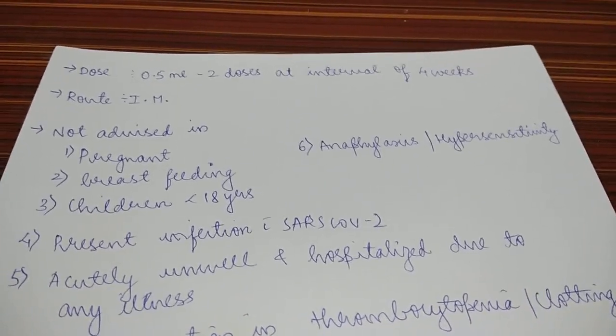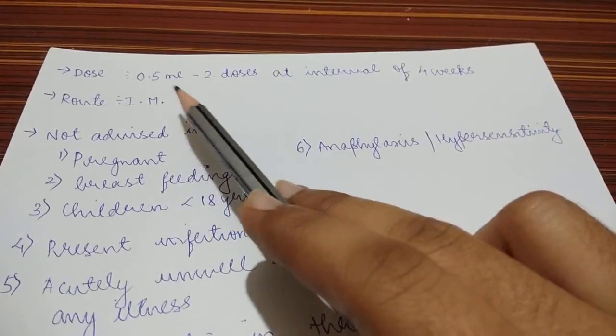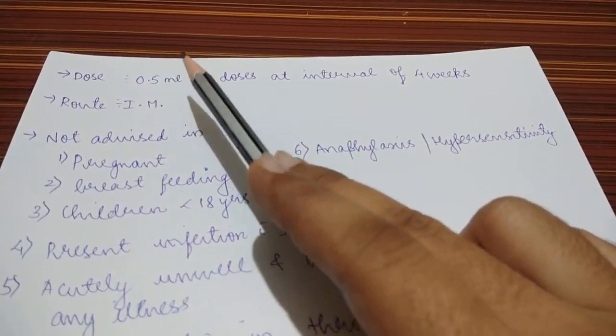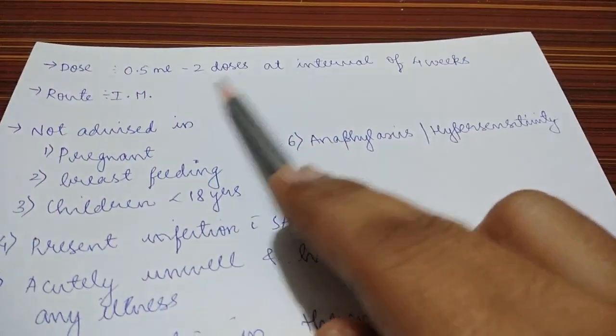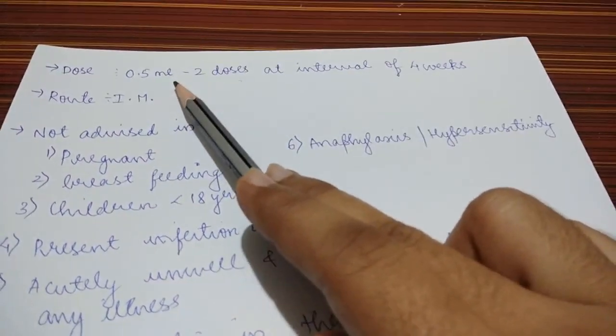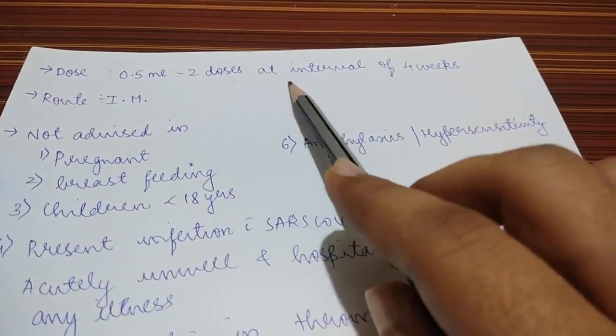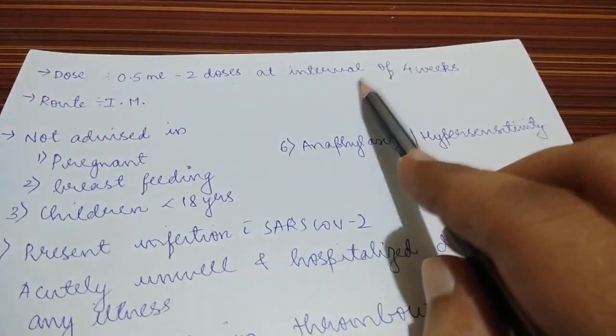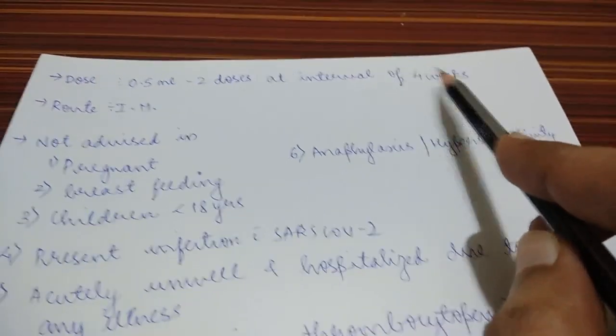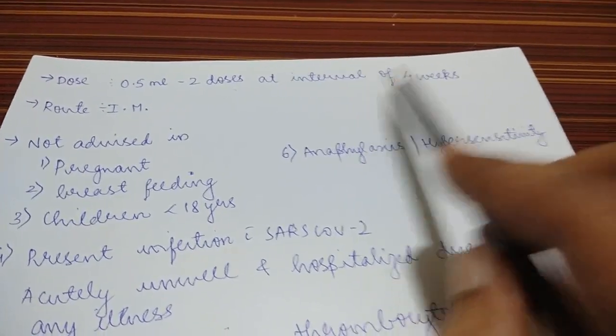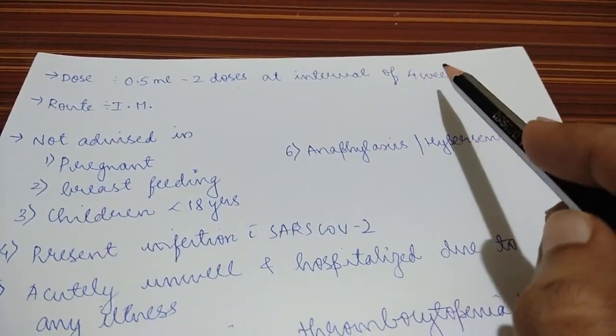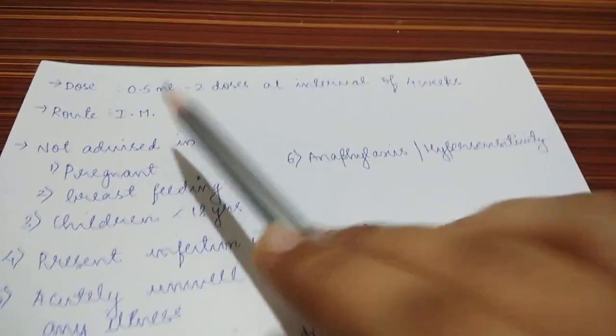So what is the dose? Dose is 0.5 ml per session. Totally 2 doses are given. Each dose is of 0.5 ml, and the interval between the 2 doses is 4 to 6 weeks. Okay, and one dose and second dose interval will be around 4 to 6 weeks. The route preferred is intramuscular route.